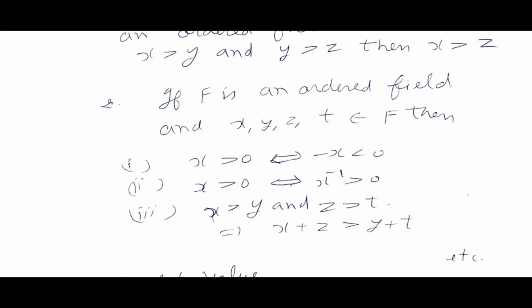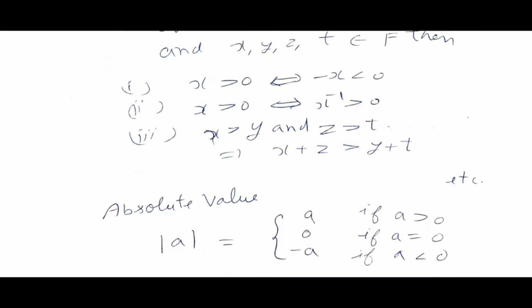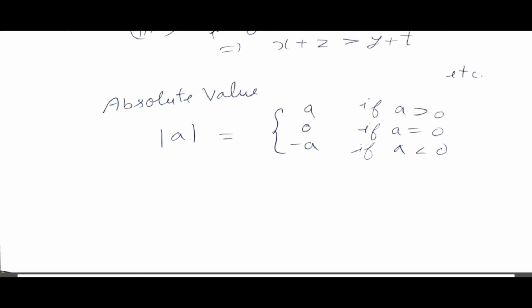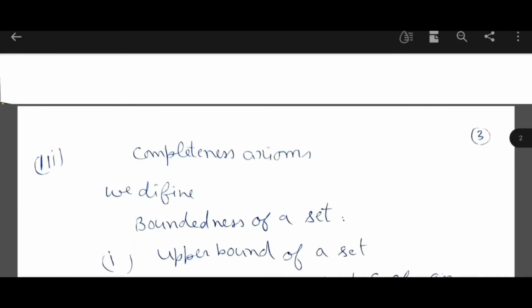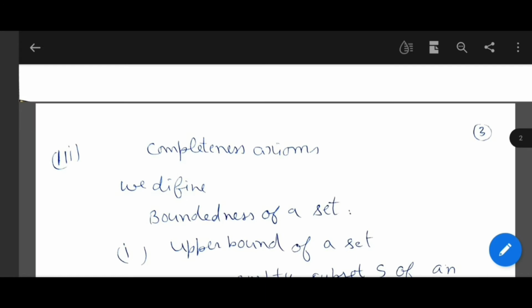Second, x greater than 0 implies that x inverse is greater than 0 and vice versa. Third, x greater than y and z greater than t implies that x plus z is greater than y plus t. So it was about order axioms.